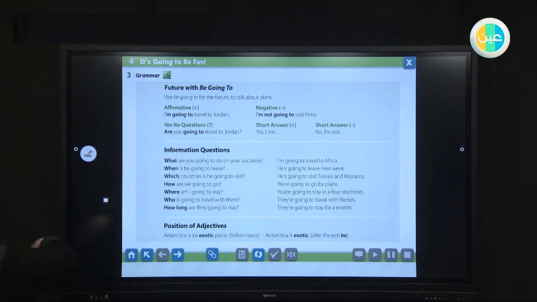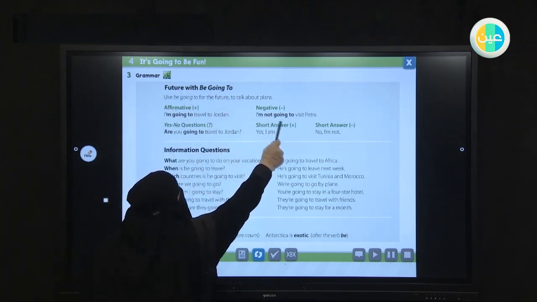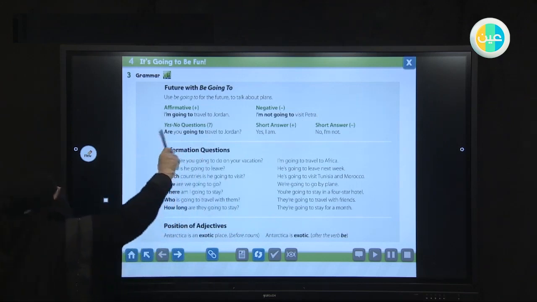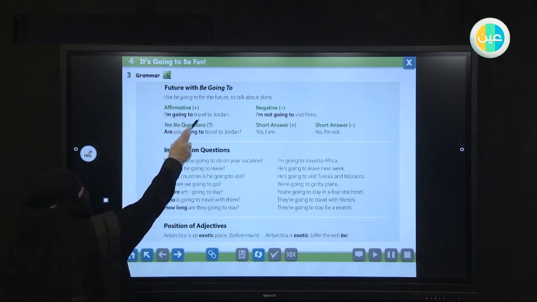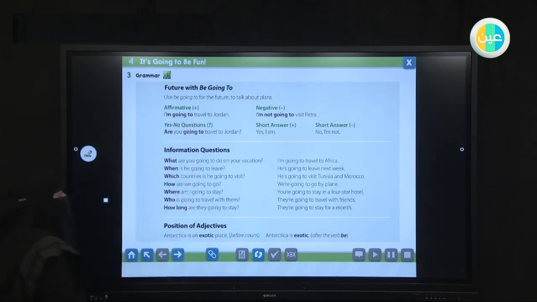Now I want you to look at what comes after going to. For example, I am not going to visit Petra. I am going to travel to Jordan. What comes after going to? The base form of the verb. And be careful: in a question like are you going to travel to Jordan, the word order is the same as using the present progressive.